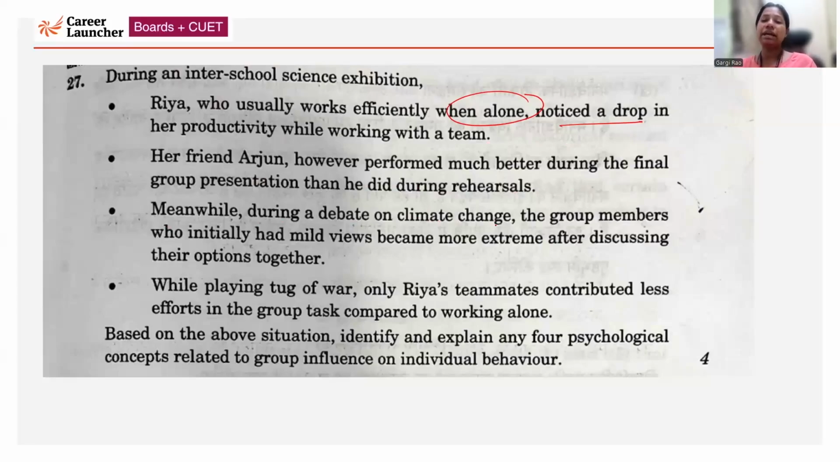Meanwhile, during a debate on climate change, the group members who initially had mild views became more extreme after discussing the views with others. So what happens here is group polarization. While playing a tug of war, Ria's teammates contributed less effort in the group task compared to working alone. So in a tug of war, again, it is social loafing which is taking place over here.